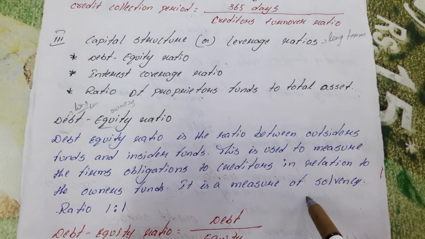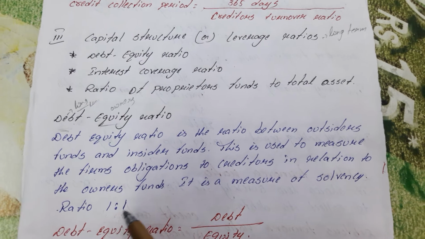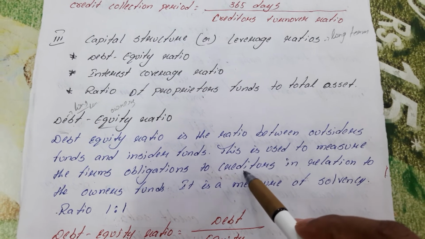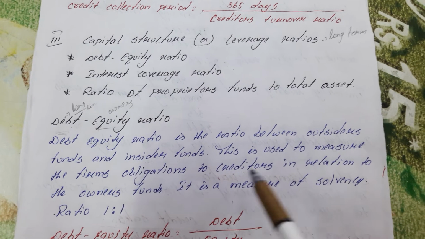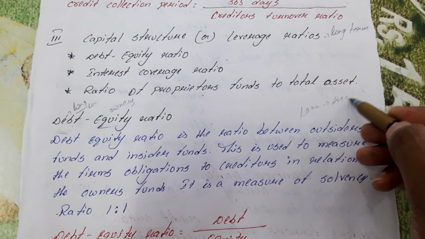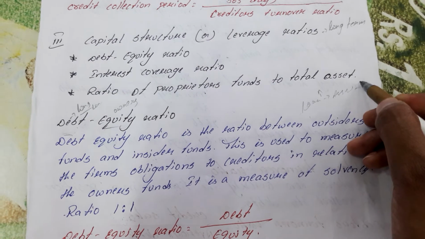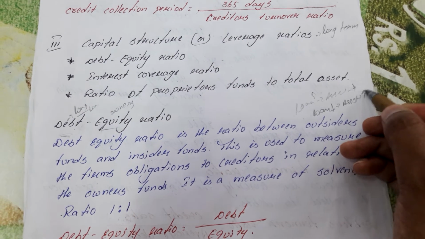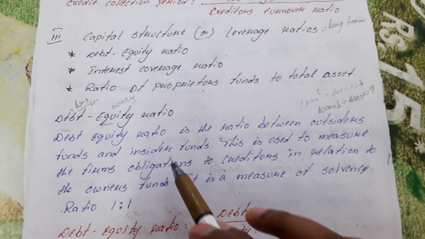This is a measure of solvency, and the ideal ratio is 1 is to 1. So the debt equity ratio that we have to maintain is 1 is to 1. If the debt equity ratio is higher, creditors are more when compared to our assets. When compared to the insiders, outsiders are more, meaning loan amount is more. When the debt equity ratio is less, loan amount is less when compared to our assets. So always our debt equity ratio should be very low in order to meet the long term obligation.